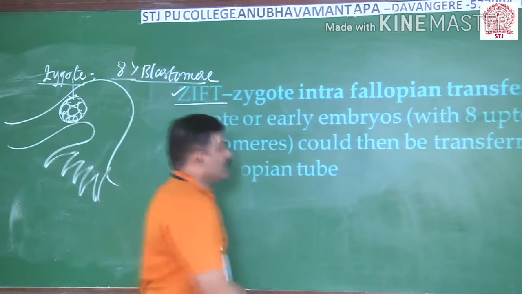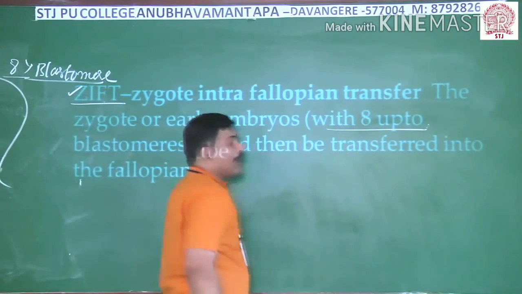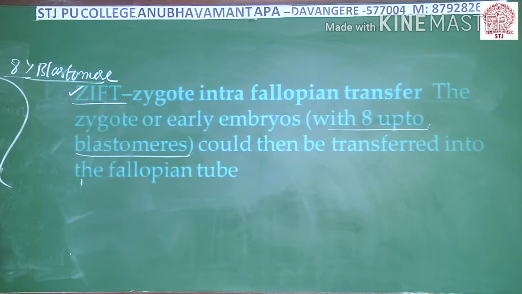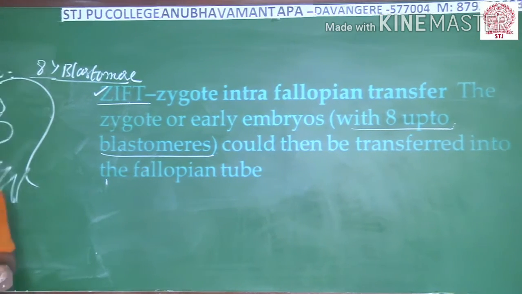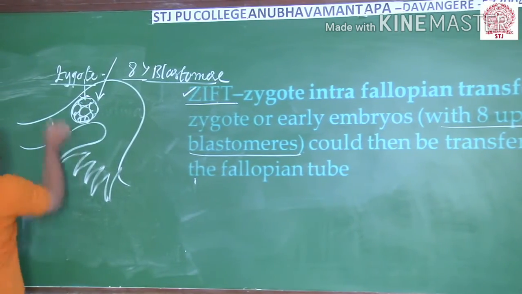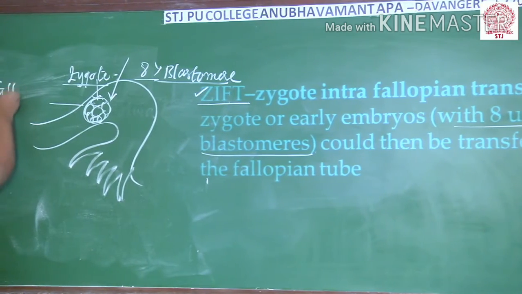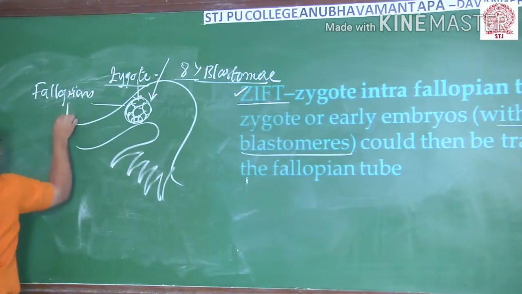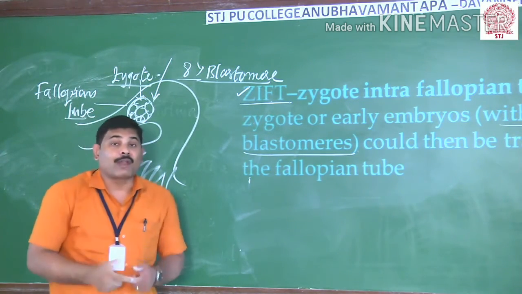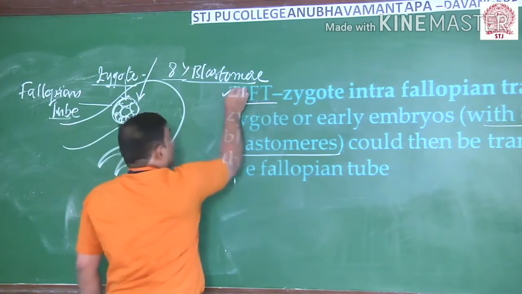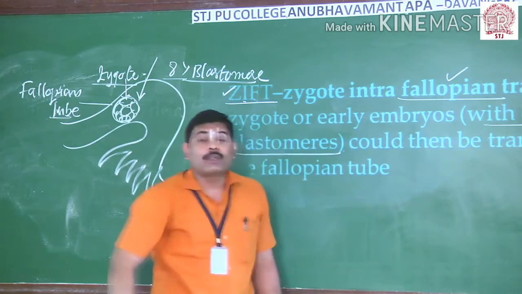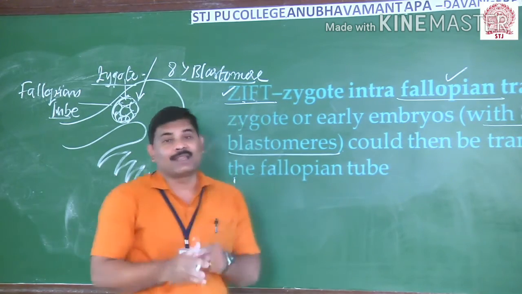Keep it in mind. With up to the 8 blastomeres stage, if a zygote or embryo is available, then it must be transported into the fallopian tube. In such a condition, that embryo transfer technique is known as zygote intra-fallopian transfer. Zygote intra-fallopian transfer is a method.